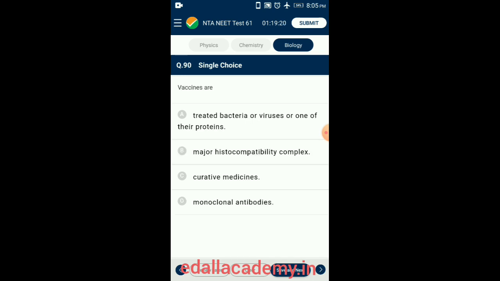The last question, question number 90. Vaccines contain dead, attenuated form or antigen of pathogen which can be injected to provide immunity towards the pathogen. Monoclonal antibodies are homogeneous immunological reagents of defined specificity so that these can be utilized for diagnosis and screening with certainty. So the answer for this question is option A. Vaccines are treated bacteria or viruses or one of their proteins.